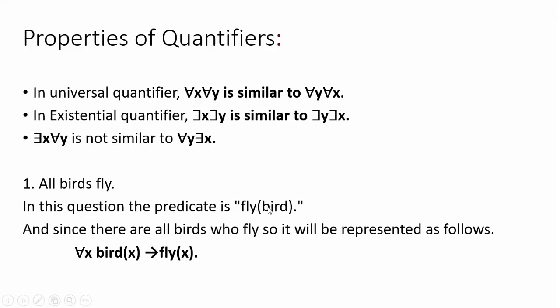Here the predicate is followed by terms. All birds fly means all is represented by inverted A and birds are represented by the variable x, written within the parentheses. When you use the universal quantifier, it is followed by the implication symbol and fly of x.